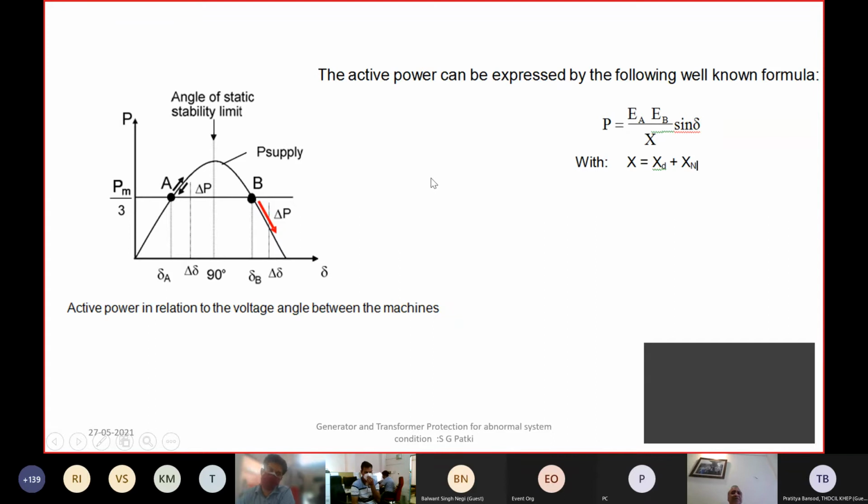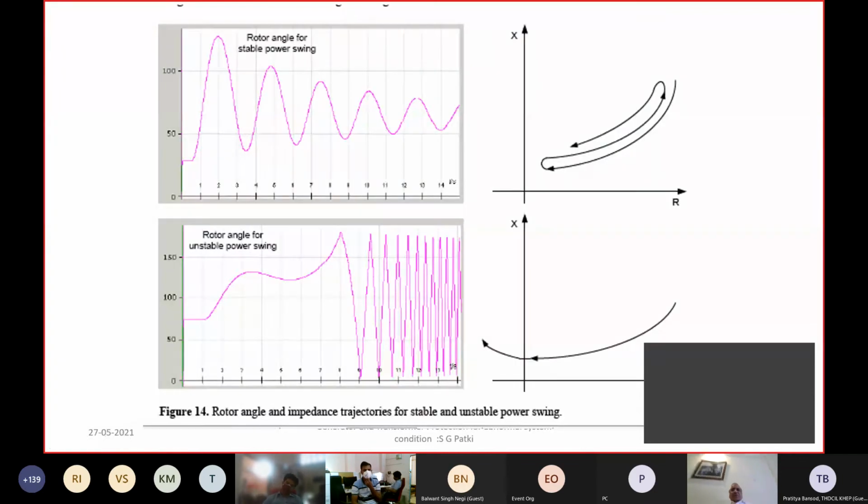This power swing is seen by all the transmission lines and the system. And this swing normally will be controlled by various design features in the generator as well as the control system of the turbine. But a line can trip during power swing due to this sort of oscillation.